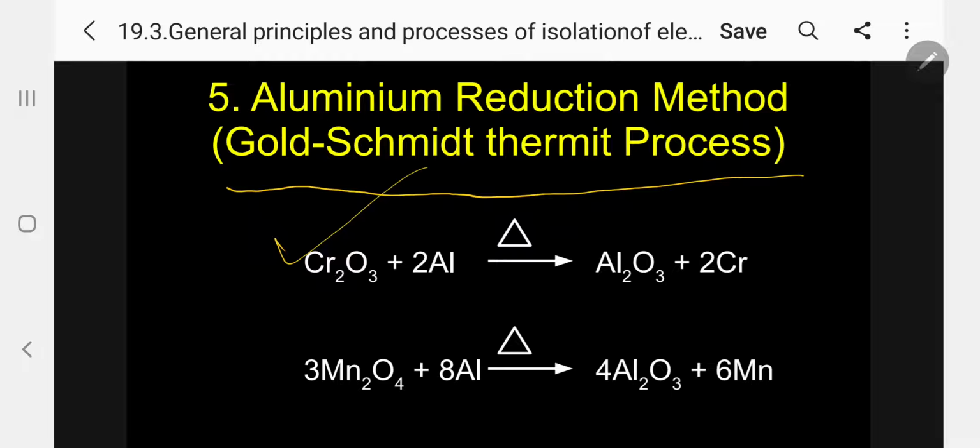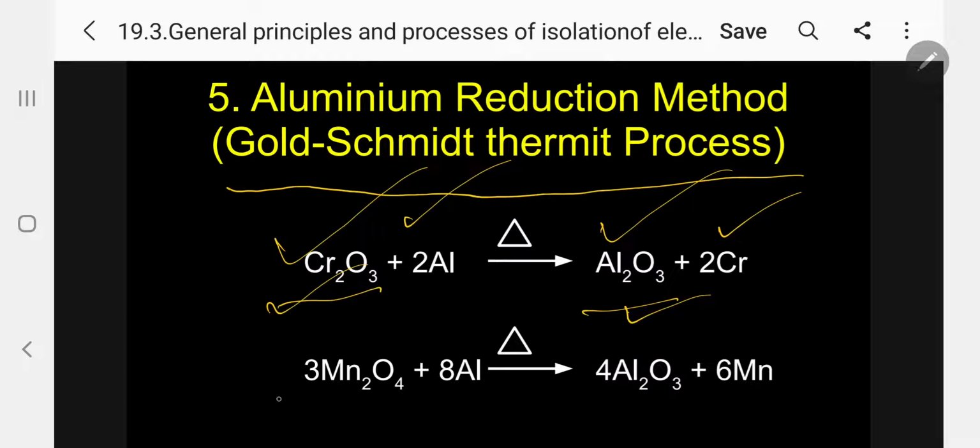So chromium trioxide, when you heat with aluminum, if you see the Ellingham diagram, chromium will be at the top and aluminum oxide at the bottom, so aluminum can easily replace the chromium from the chromium oxide. So aluminum oxide is formed and chromium is liberated. Kindly follow. When you compare, aluminum oxide is more stable than chromium oxide. So then only this is feasible.